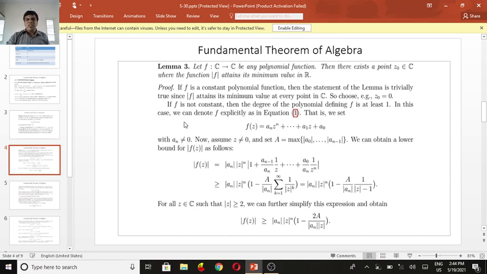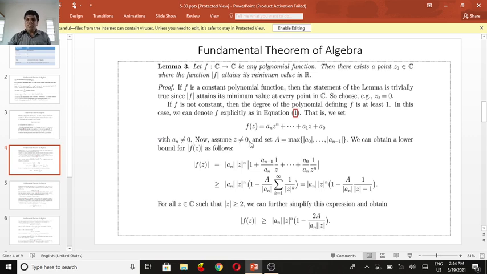In this case, we denote f explicitly in the form f of z equal to a_n z^n plus a_(n-1) z^(n-1) plus a_(n-2) z^(n-2), and so on, plus a_1 z plus a_0, where the coefficient of the highest power of degree, z^n, should not be 0. That is, a_n is not equal to 0.